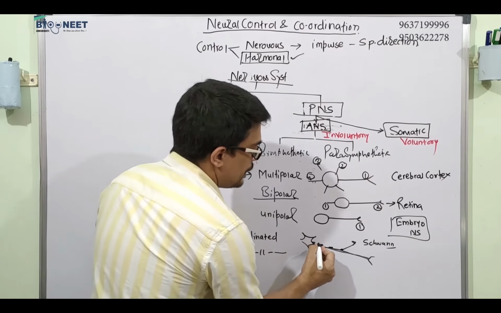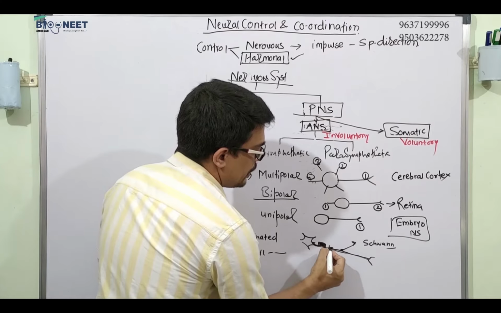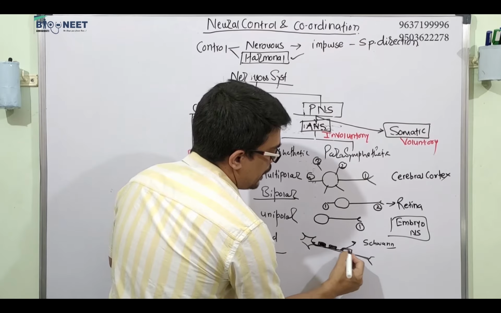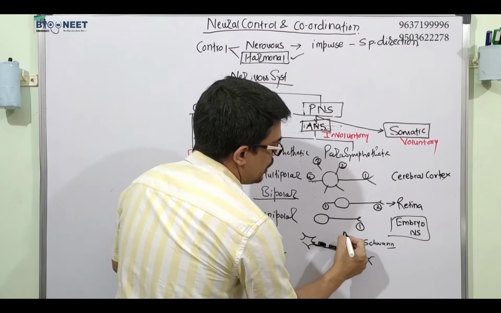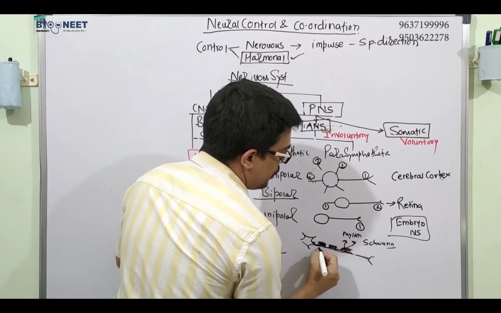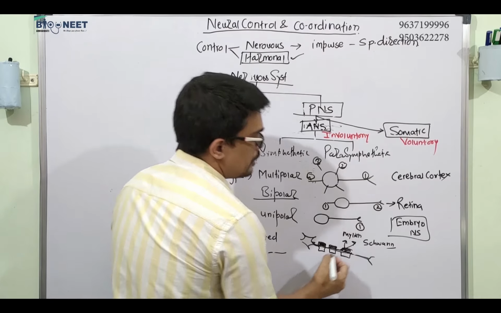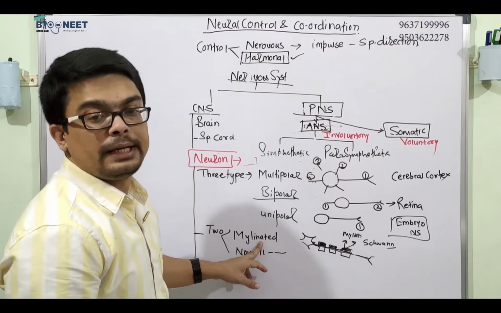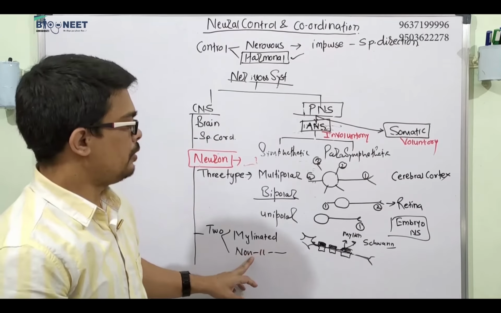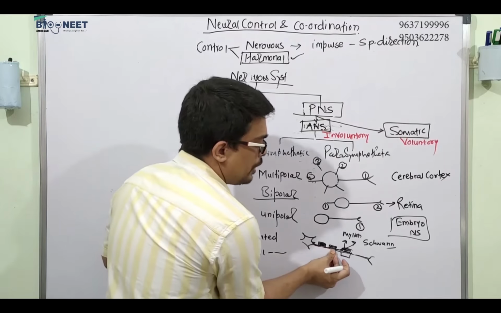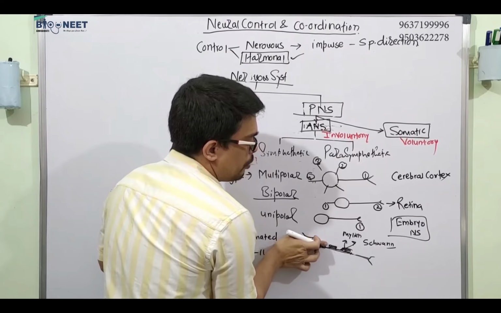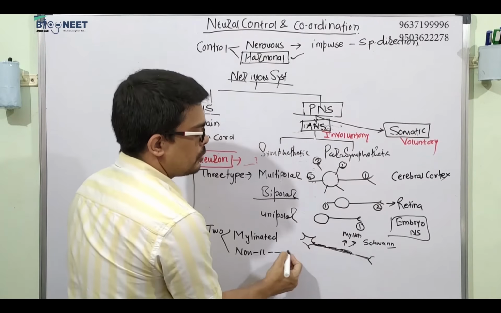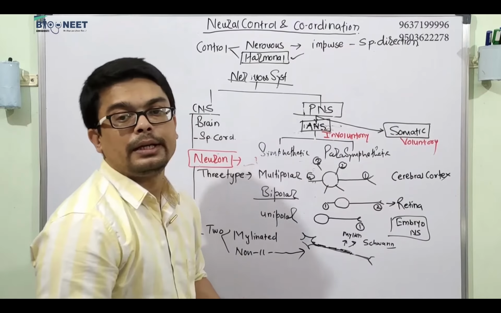This cell secretes the myelin. This is what is called myelin, and they form the sheath around the axon, and such neurons are called myelinated neurons. And the neuron which doesn't have the Schwann cell or myelin sheath around the axon is called non-myelinated.